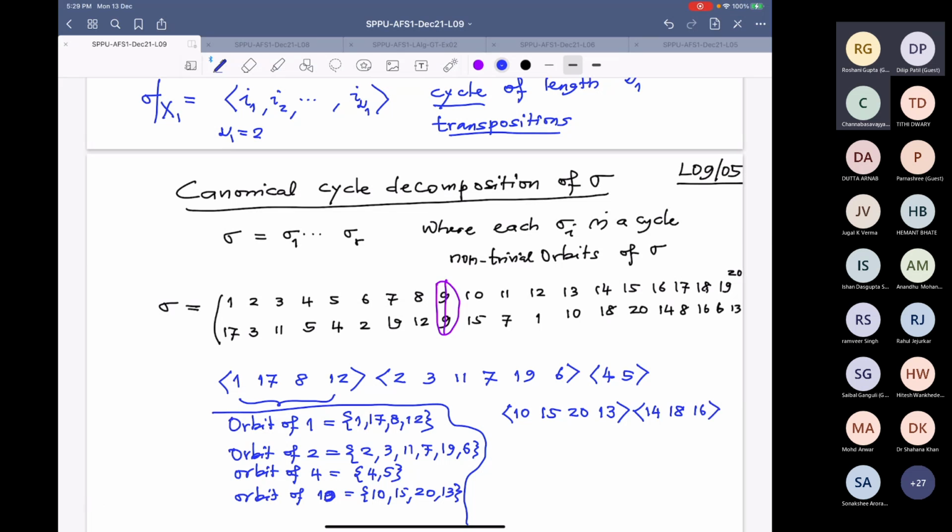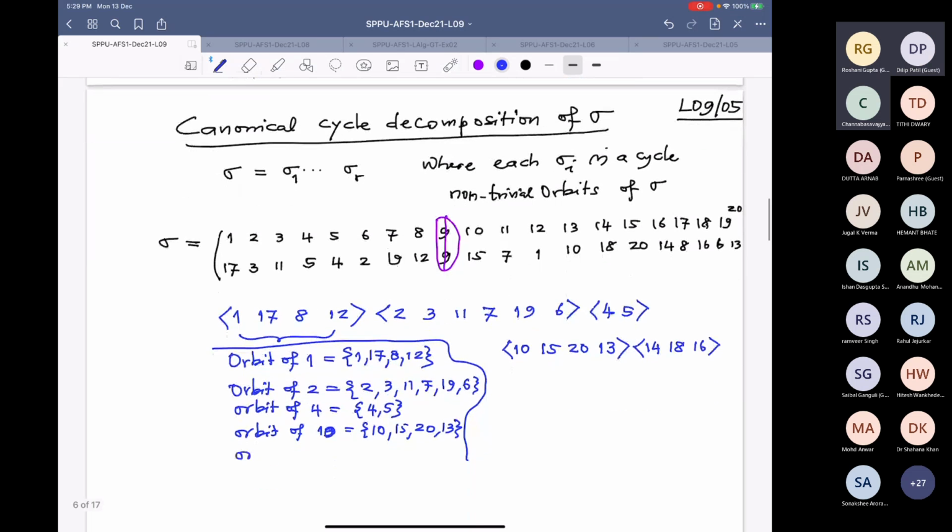So this is closed. The orbit of 14 has 3 elements: 14, 18 and 16. Now who is left? 14 is there, 15 is there, 16 is there, 17 is there, 18 is not there. So start with 18.